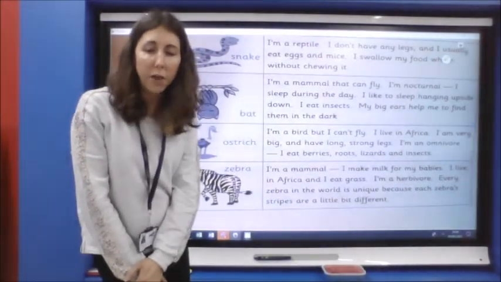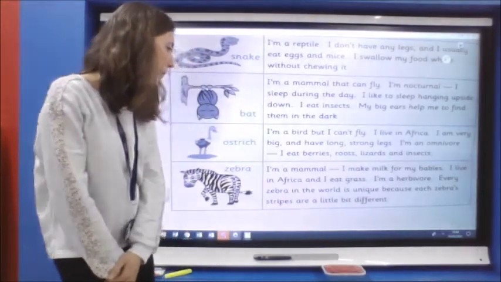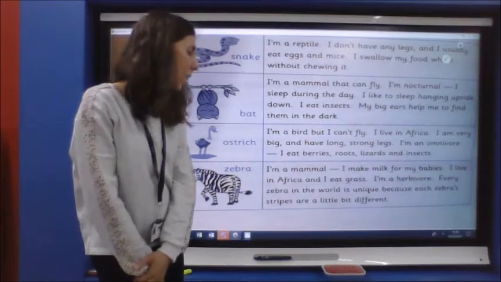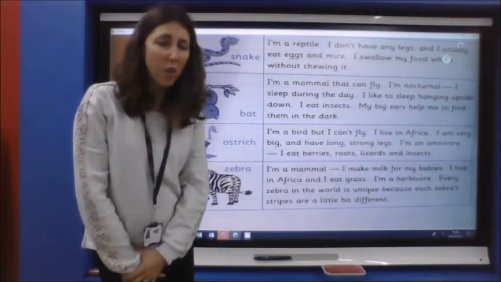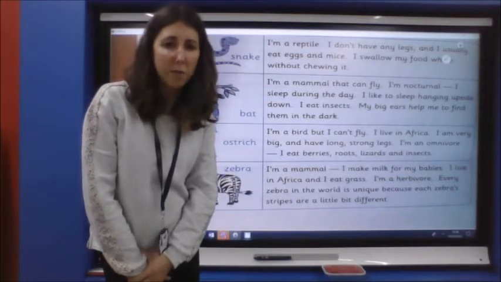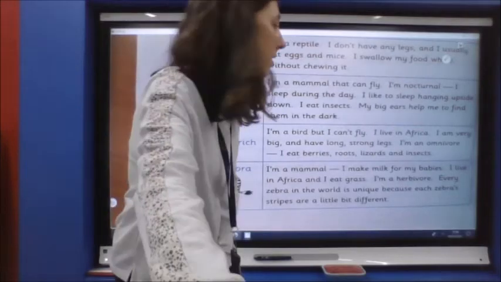Well, that's a new fact for me because I didn't know that already, did you? So every zebra in the world is unique because each zebra's stripes are a little bit different. So there are no zebras with their stripes that are the same. That's an interesting fact about zebras, isn't it?